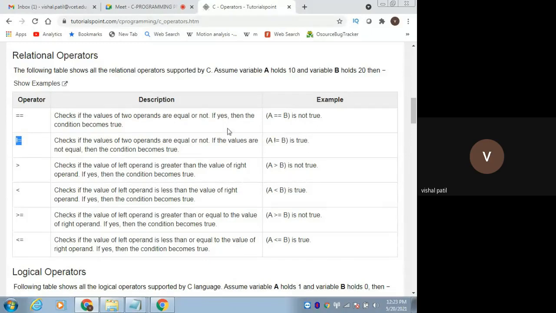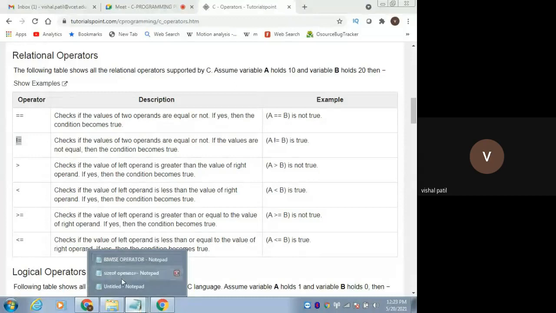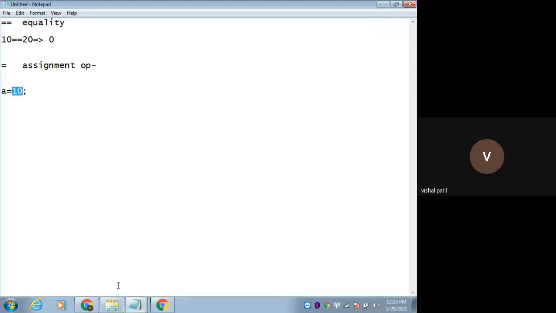10 is not equal to 20. Next is what? Not equal to. 10 is not equal to 20.